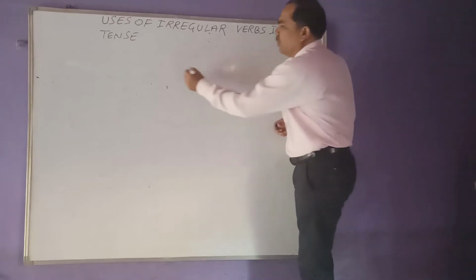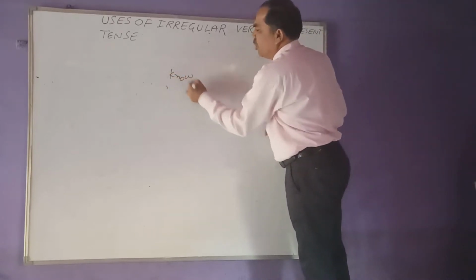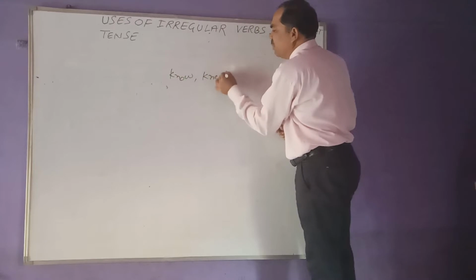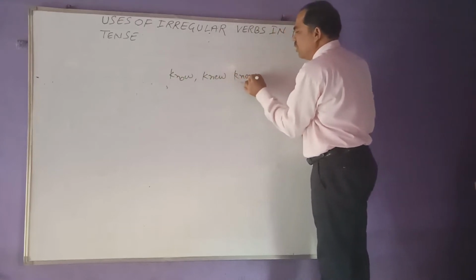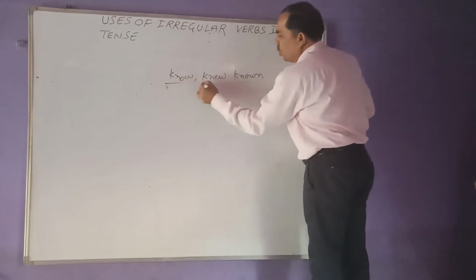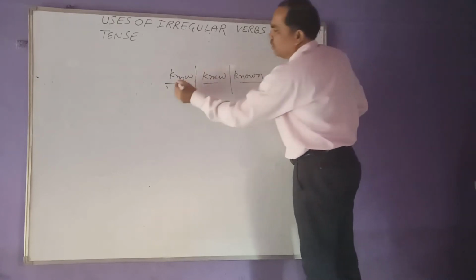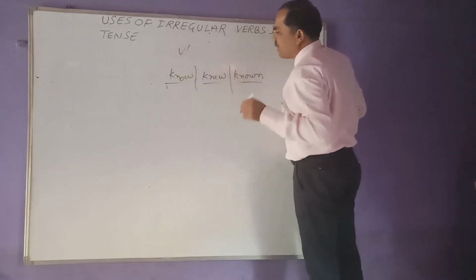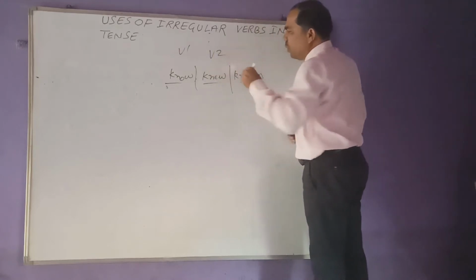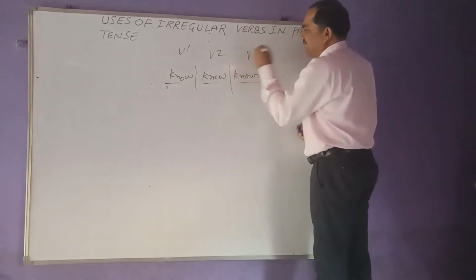Now what are those? For example, know, knew, known. Now know, knew, known, these are the examples of irregular verbs. So know is in V1, knew is in V2, and known is in V3.